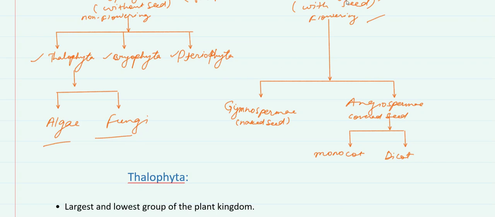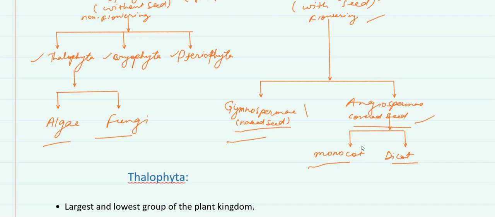Phanerogams, the category of plants which have seeds and flowers, are further categorized into gymnosperm and angiosperm. Gymnosperms are the category of plants which have naked seeds, whereas angiosperms are that category of plants which consist of covered seeds. Angiosperms are further categorized into monocot and dicot.